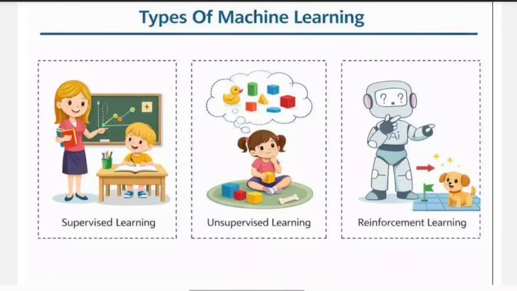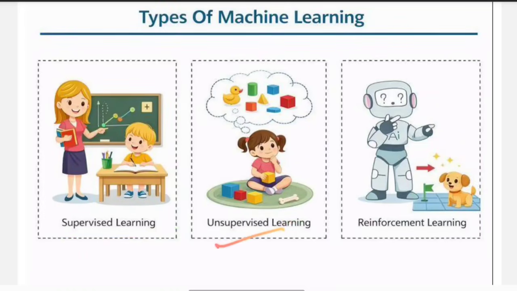Now if you see here, you can see three different situations. Each situation represents one type of machine learning. Let us understand them one by one with these examples. First look at the image on the left side. Here you can see a teacher teaching a student in the classroom. The teacher is guiding the student and explaining what is right and what is wrong. The student is learning with the help of the teacher. This type of learning is called supervised learning. Here the machine also learns with guidance. We give both input and the correct output to the machine so that it can learn properly.